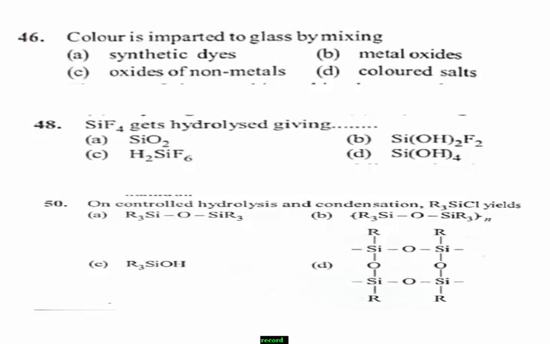Students, color property. You should know the theoretical point related to this question first. See my point: metal oxides or some salts are fused with glass to impart the color. Color is imparted to glass by adding metal oxides like iron oxide in both oxidation states, that is +2 and +3. Iron oxide, for example FeO, in the form of ferrous iron will give a bluish green tint to the glass.